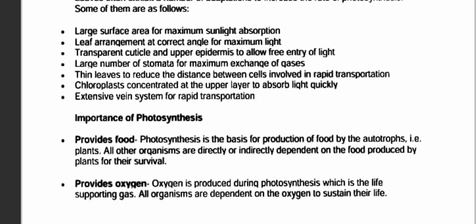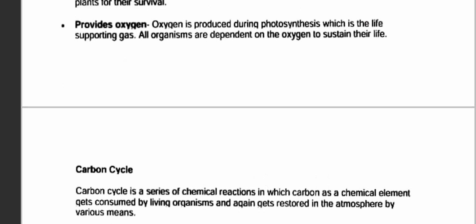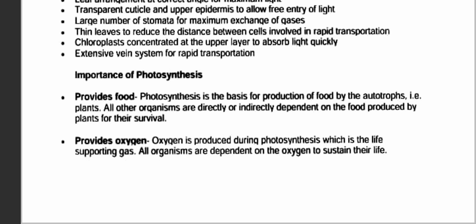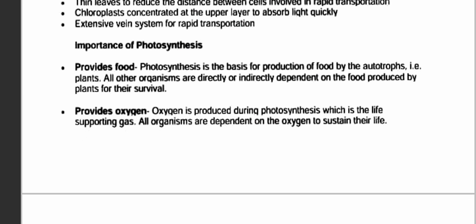So now the importance of photosynthesis: it provides food and provides oxygen. Basically, photosynthesis is a process for a plant to prepare its food with which it could survive. The end result of photosynthesis is glucose, which is required for every living being on this planet, and it also helps the plant survive. Now, it provides oxygen. Oxygen is very important for humans and many animals. So the release of oxygen is also one of the importances of photosynthesis.